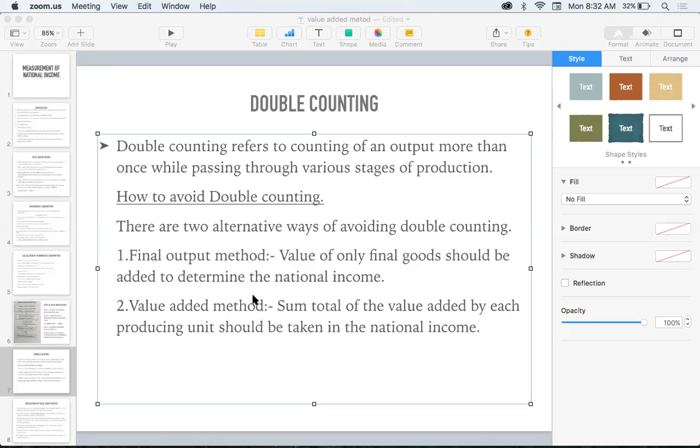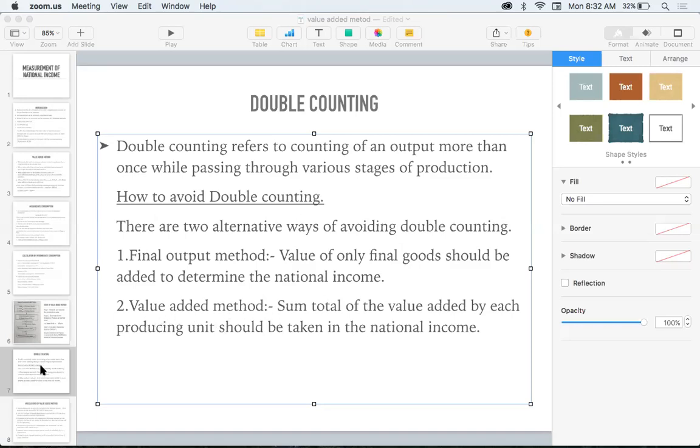In the example, you have seen that value added means from the farmer 500 rupees, from the miller the value added is 200, and from the baker the value added is 300, making 1000. Or in the final output method, how much the baker is selling, that is 1000 rupees. So how can we avoid double counting? It should be avoided by two methods. First one, the final output method: only the value of final goods will be calculated. Or we have to use the value added method.